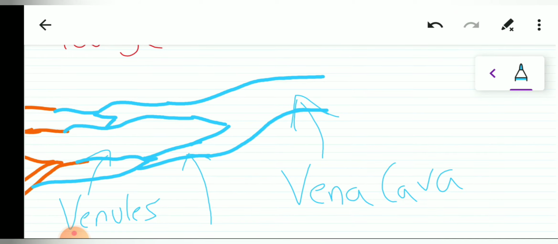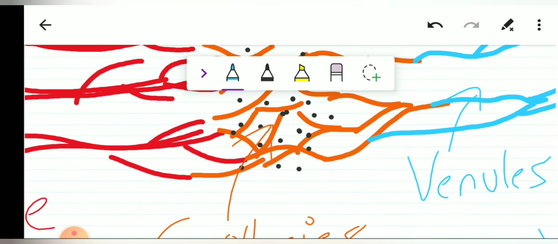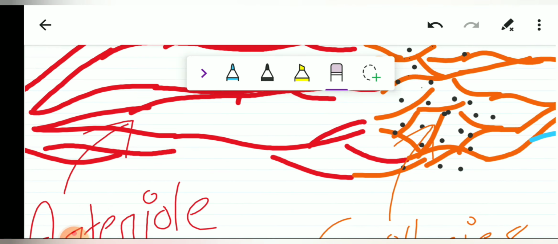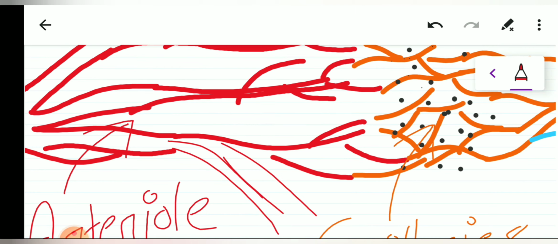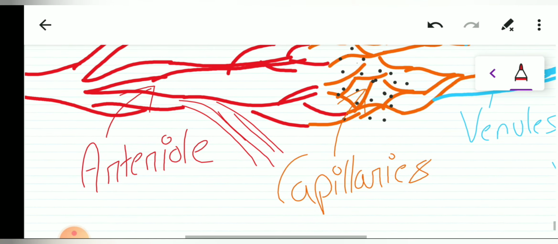Okay, now what happens if there is a breakage in this blood circulation? Let us discuss. Let us suppose that here there is the breakage. So what will happen is that the blood will spill off. The blood will come out. So in order to avoid it, since blood is very important for our life, we